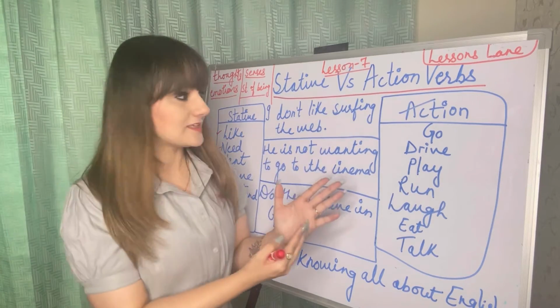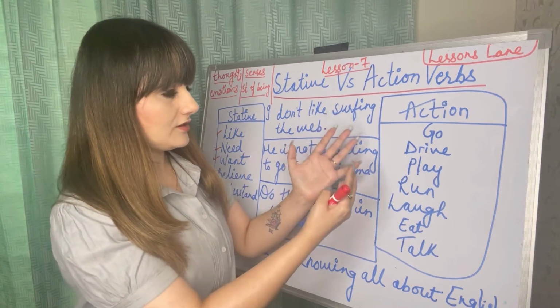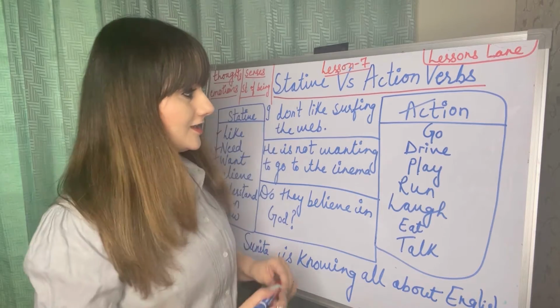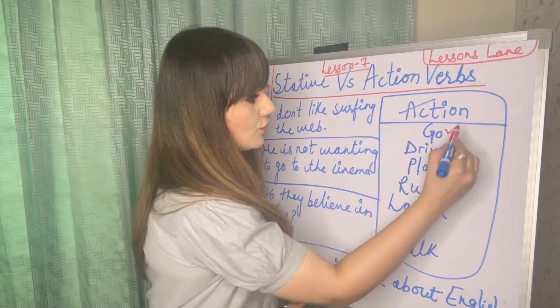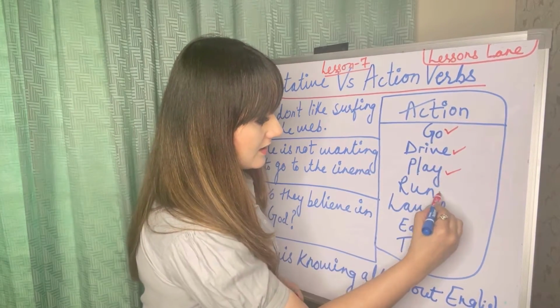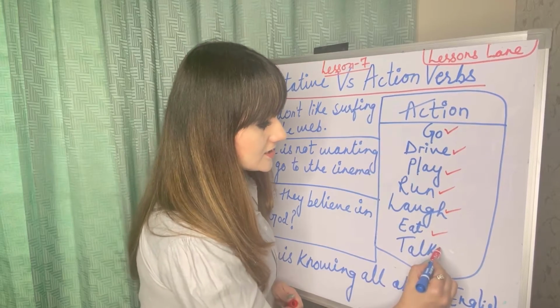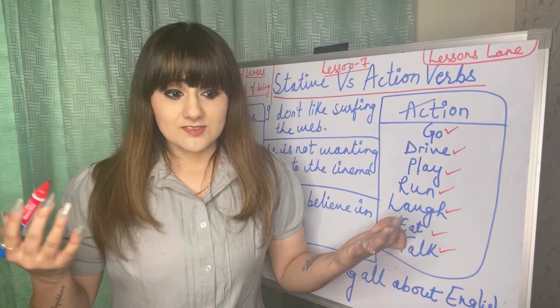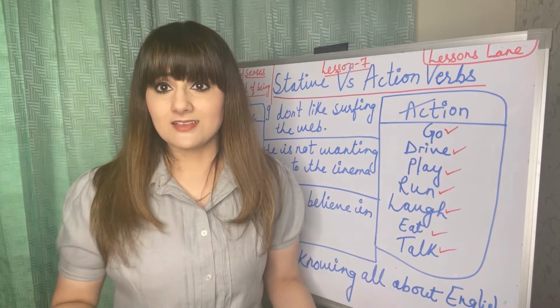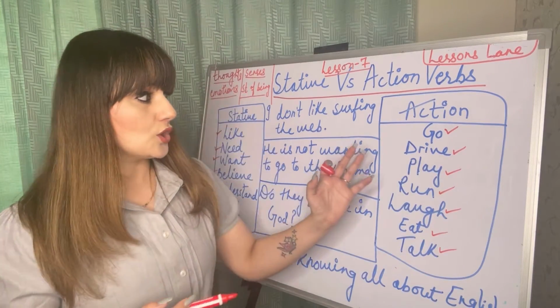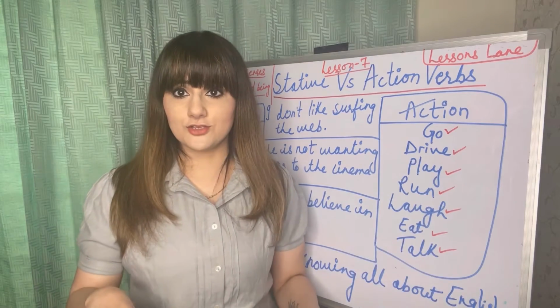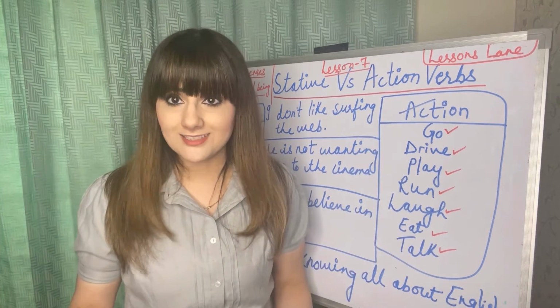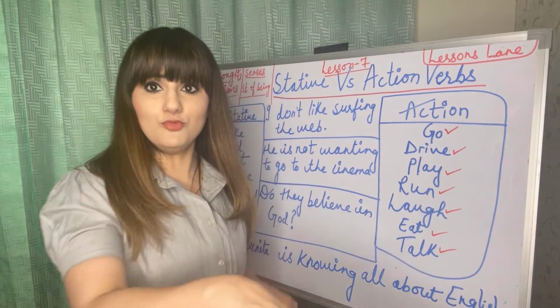Here I have some examples of action verbs: go, drive, play, run, laugh, eat, talk. You have to use some physical things. If you go somewhere, you're using your body parts, you're moving.